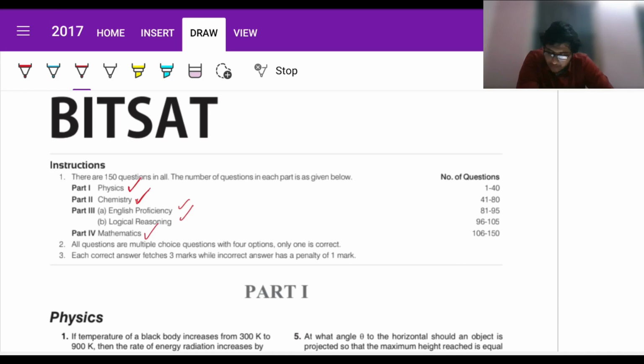Fine. So ideally we're supposed to attempt physics in less than an hour, and since physics is generally easy, preferably 40-45 minutes. Fine. So yeah, while keeping this in mind, let's get started.